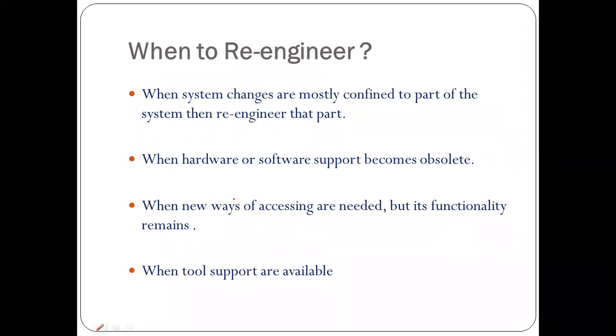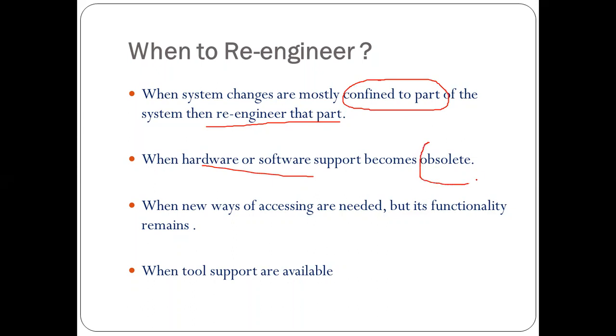Now, talking about more terms: when system changes are mostly confined to part of the system, then re-engineer that part. That means we are talking only about confinement to a specific part of the software. When hardware or software support becomes obsolete due to technological compatibility issues, we are going to redesign and restructure it.